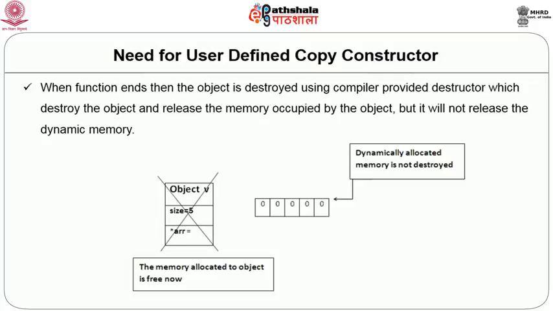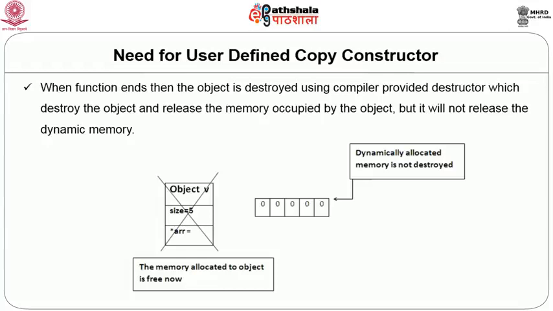The problem is that when this V object goes out of scope, the memory allocated to V will be released, but the memory that was created using the new operator in the heap will not be released. Let us understand this also with the help of the diagram here.